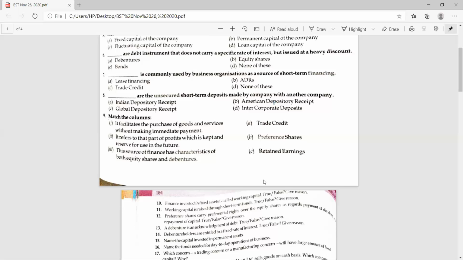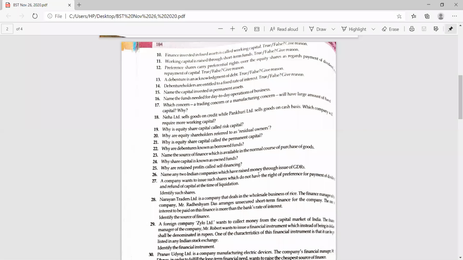These are true and false. Janvi, please give the answer of the next 3 questions. Yes, ma'am. 10th. Finance invested in fixed assets is called working capital. False. What is to be said? If I give it in the form of fill in the blanks, finance invested in fixed assets is called dash. What should be the answer? Fixed capital. Yes, it will be fixed capital.